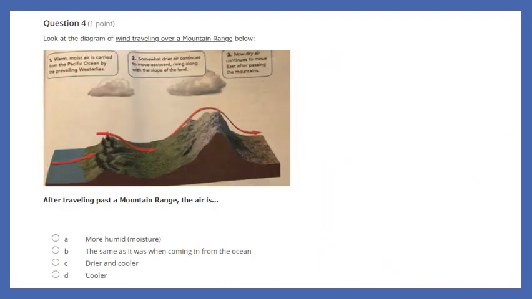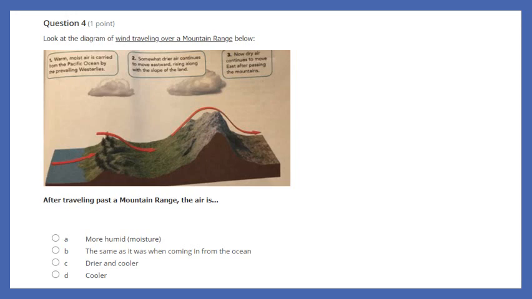Okay? Question 4. Look at the diagram of wind traveling over a mountain range below. Guys, this diagram is from your textbook, so if you're having trouble reading it, you can look in your textbook. I know it didn't copy very well on the slide. I'm going to go ahead and read you the text in the text box. So, text box number 1. Warm, moist air carried from the Pacific Ocean by the prevailing westerlies. So that's what that red arrow represents. Prevailing westerlies are a type of global wind.